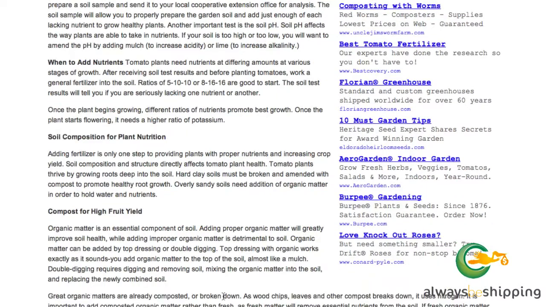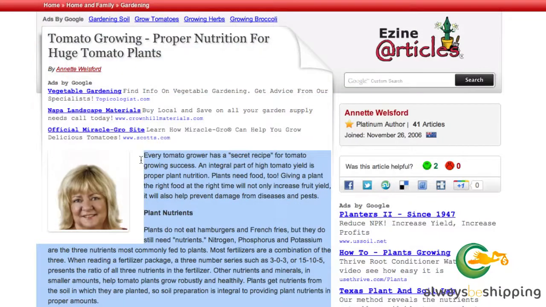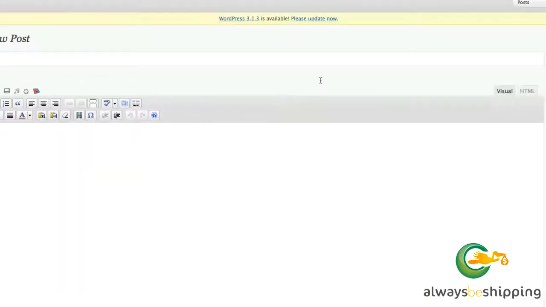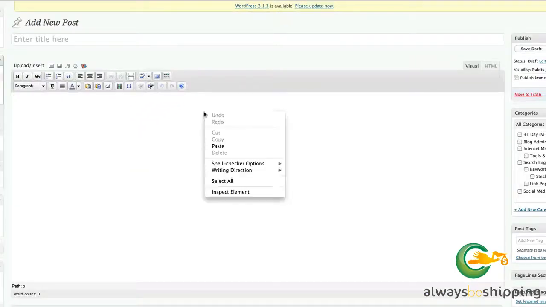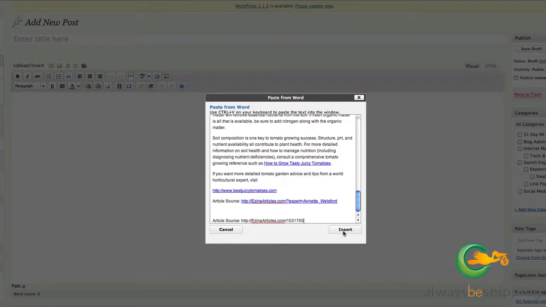And so what would I do at that point? I'm going to copy the article content, and then I'm going to go over to my WordPress blog and create a post out of this. So here's my WordPress blog, and I would paste this information in there. But usually we need to do a word paste and insert.